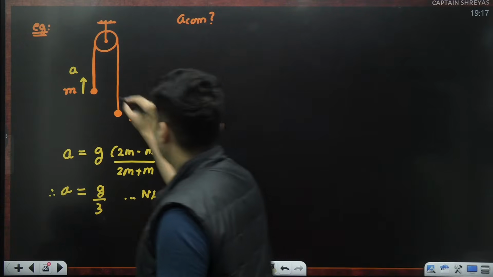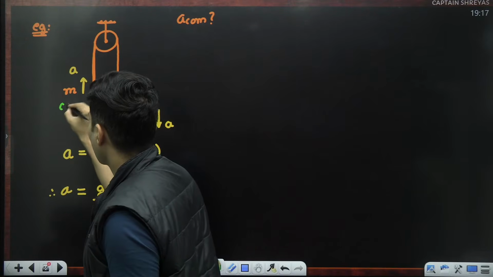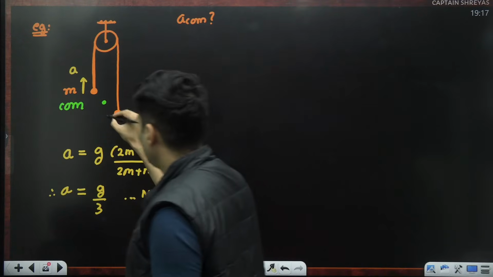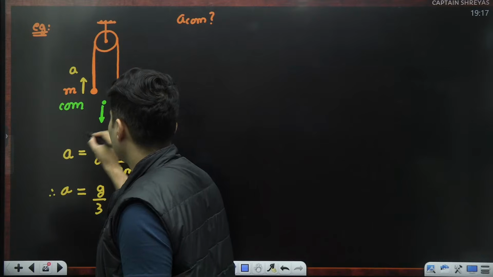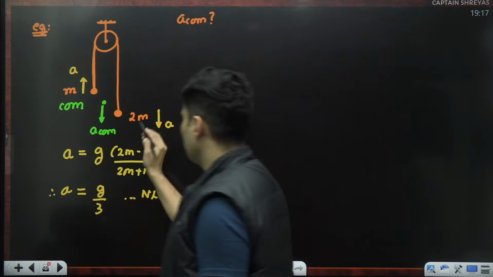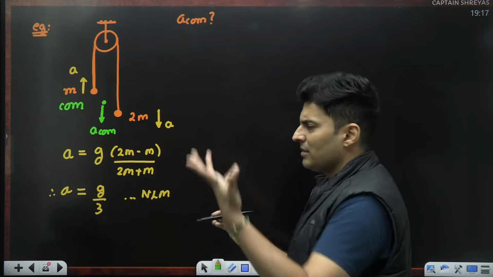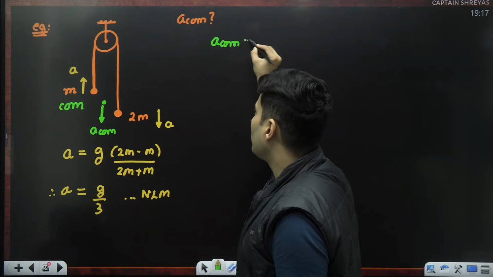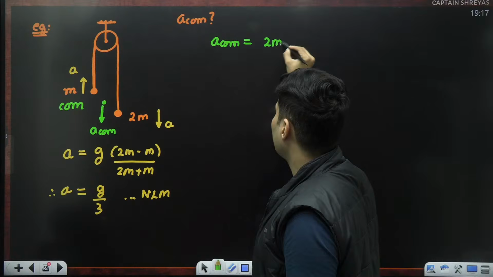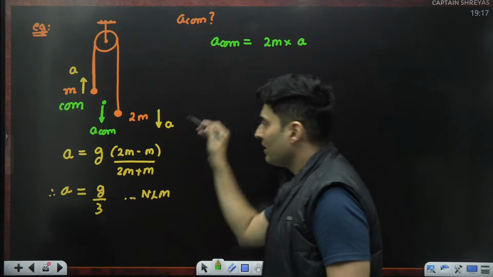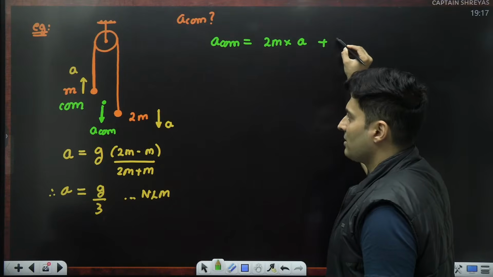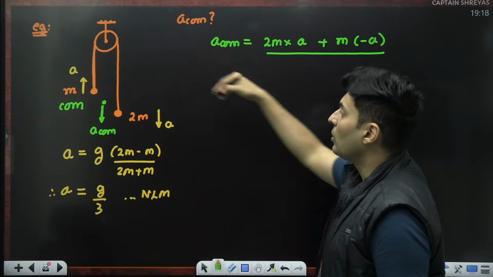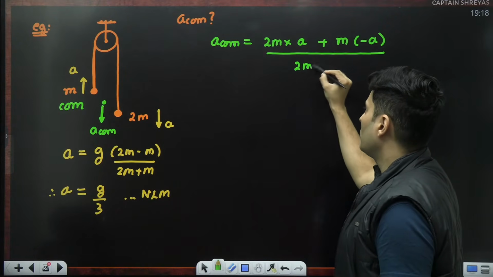Now let's find the acceleration of their center of mass. Upward or downward, you decide. I think the heavier mass is going down, so we should take downwards as positive. The center of mass 100% will go down because the heavy mass is going down and the lighter mass is going up. So the center of mass goes in the heavier direction. So the acceleration of the center of mass will be: mass 1 is 2m, acceleration is a, positive because downwards is assumed positive, plus mass 2 is m, acceleration is minus a, be careful. Why minus a? Because it is opposite to the assumed direction, upon the total mass 2m plus m.